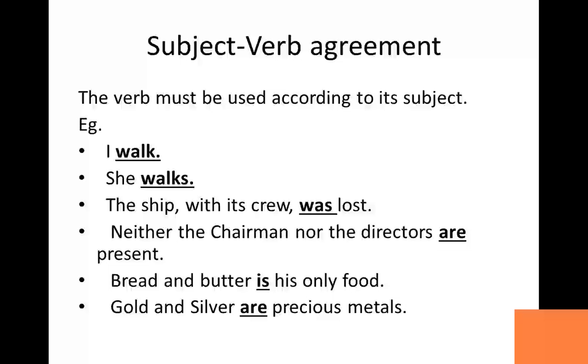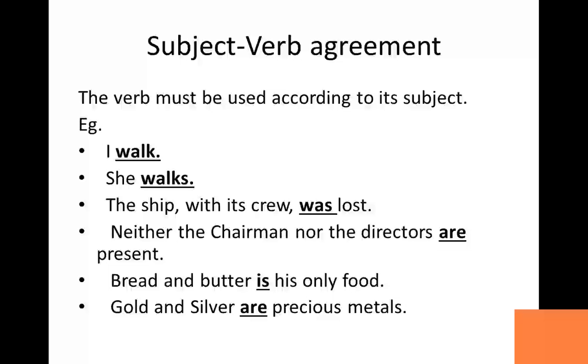The ship with its crew was lost. Though we are talking about a ship and the crew, which has now become plural, the verb that we are going to use is according to the first subject that is given over here, which is ship. So that's why we have used was according to ship, not the crew.